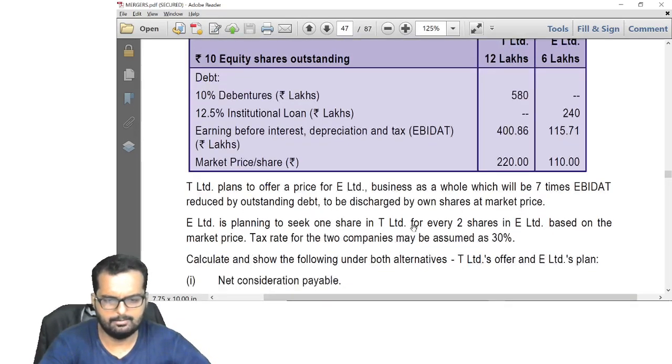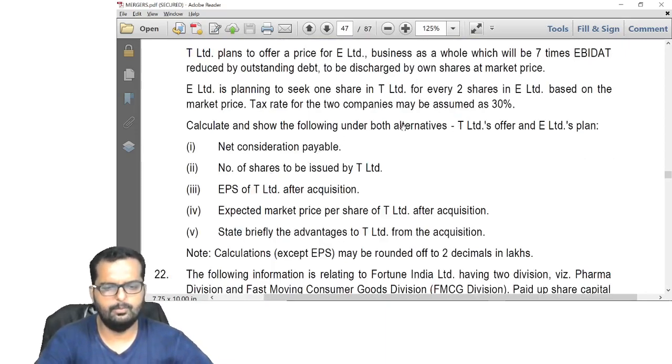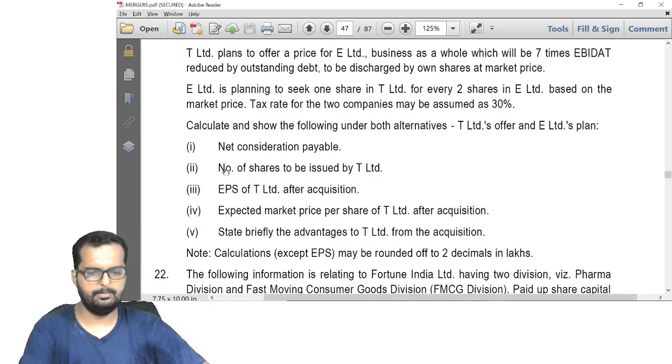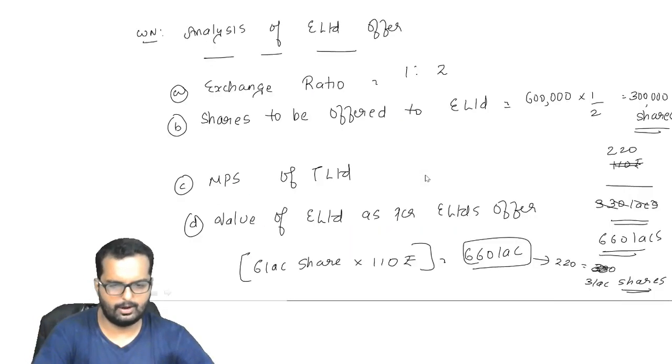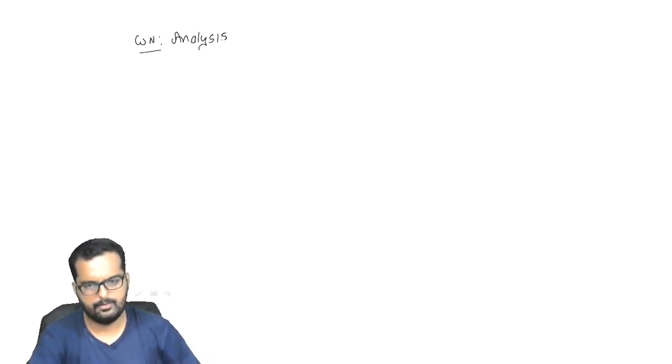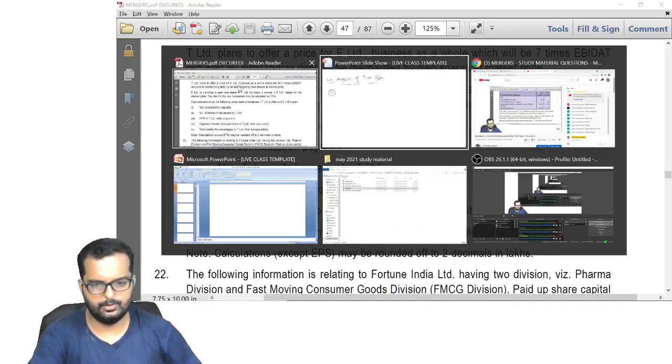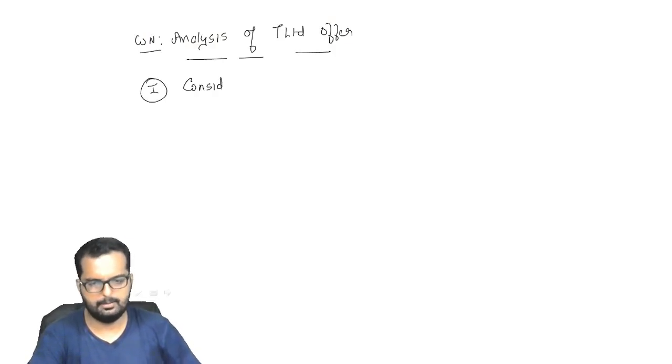Alright. Now let's come down, calculate and show the following for both the alternatives: consideration payable and number of shares. So let's do it one by one. I will write down the next working note heading. Analysis of T Limited offer. Roman number 1. What is the first requirement over here? Consideration payable.